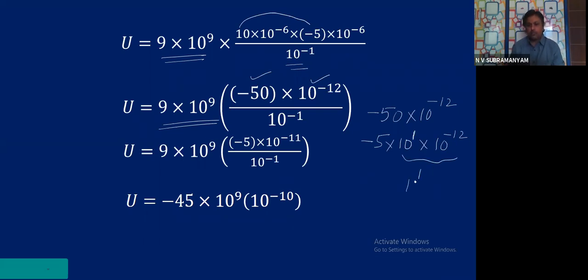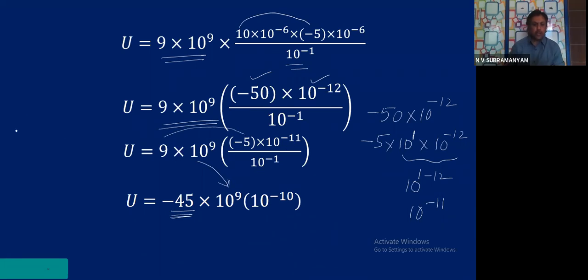1 and minus 12. Bases are same, powers are added. 1 minus 12 will become minus 11. So 10 power minus 11 by 10 power minus 1 I am left with. Now 9 5s are 45. 10 power 9 as it is.